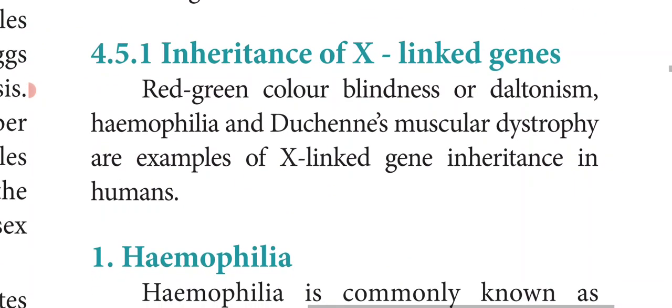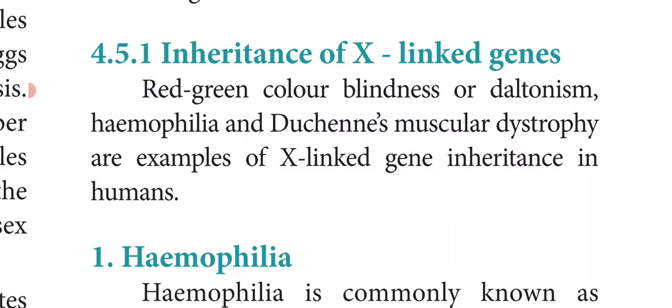Next, we will see the inheritance of the X-linked genes. We will see some examples of X-linked inheritance, first red-green color blindness. It is called red-green color blindness because people affected by this disease cannot identify these two colors, red and green. It is commonly called color blindness or otherwise daltonism, and those people cannot identify the red and green colors.